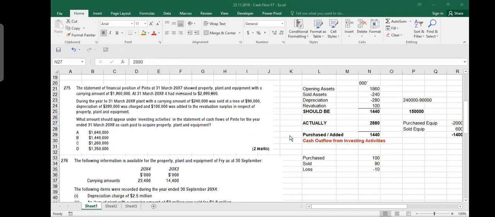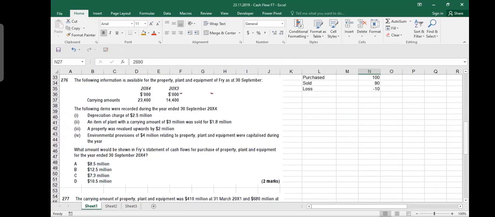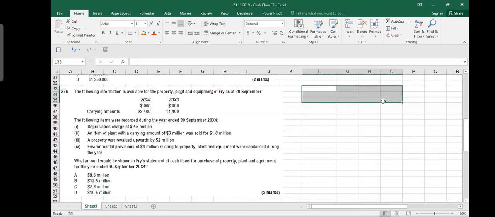Okay. Clear? Ankit? Ankit? Okay. Yes, sir. Sorry, I was on mute. No problem. Let's do 276, please. Let me delete this one.